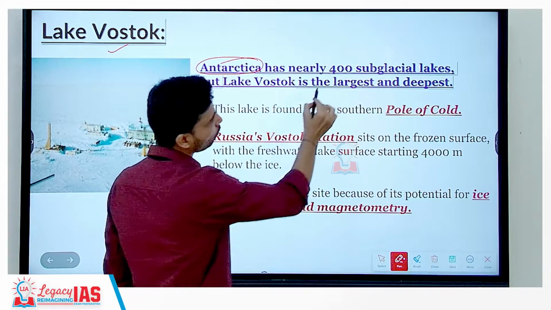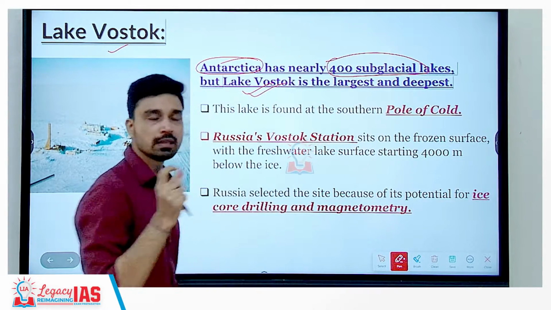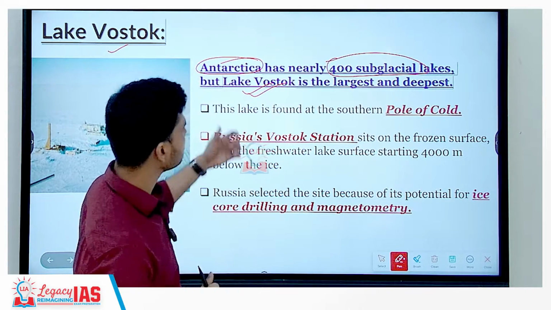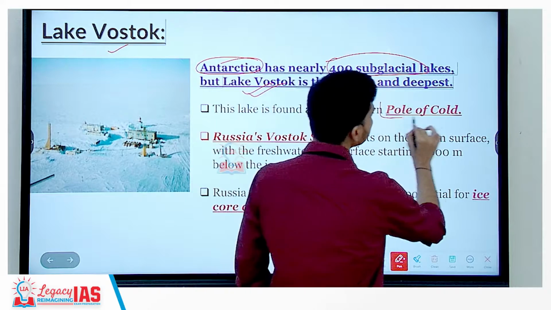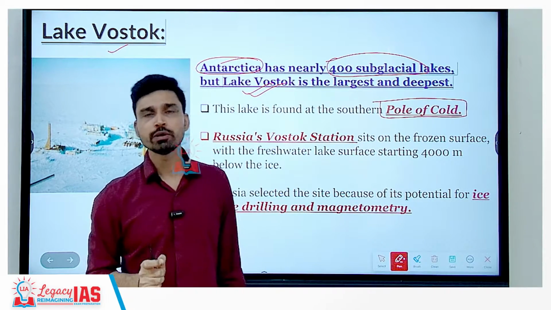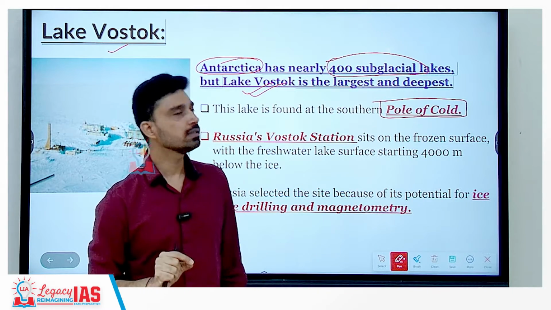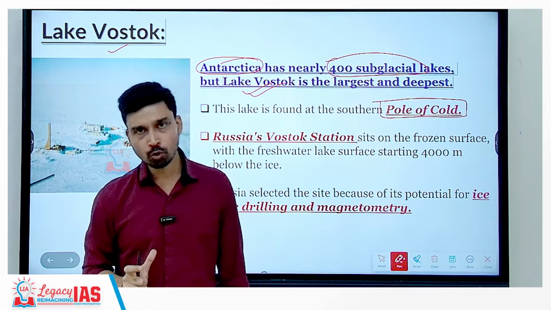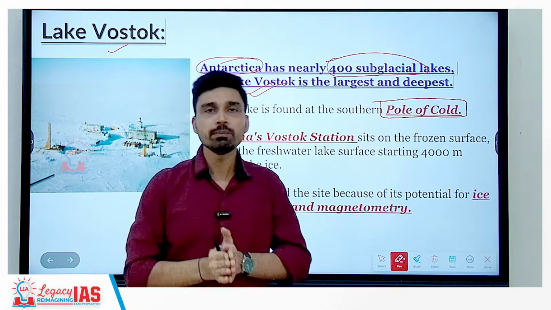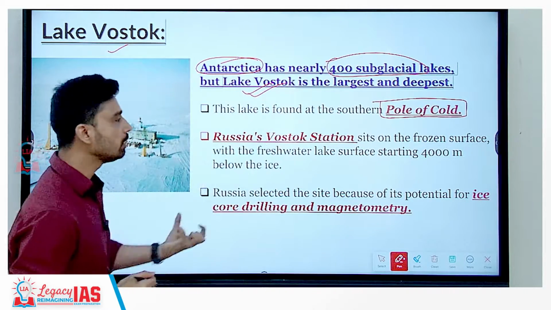But out of these 400 subglacial lakes in Antarctica, Lake Vostok is the largest and also the deepest lake of Antarctica. This lake is found at the southern pole of cold. Pole of cold is a term that is used to refer to either the Arctic or Antarctic. So, we have the north pole of cold and the south pole of cold. What is pole of cold? Pole of cold basically is used to refer to an area which has recorded the minimum temperature in the Earth's history. So, found at the southern pole of cold.